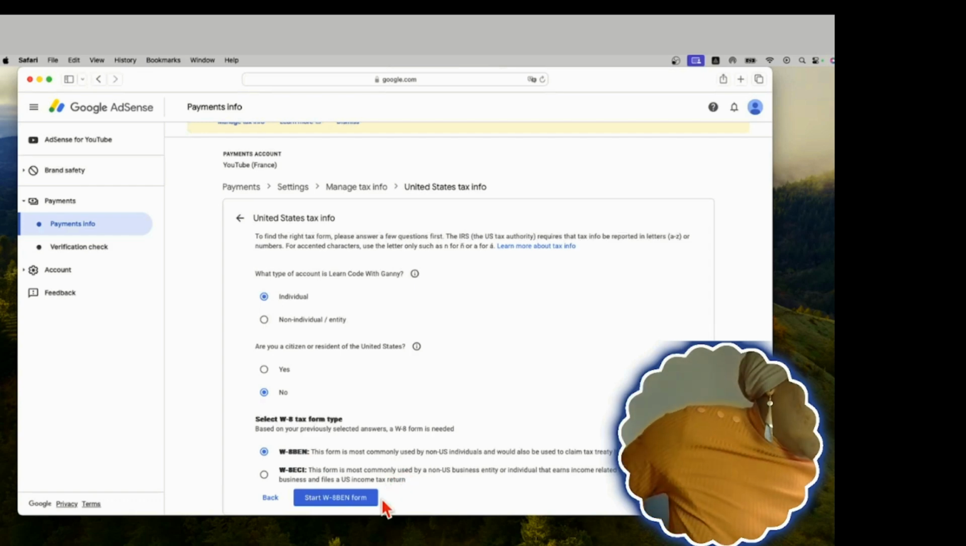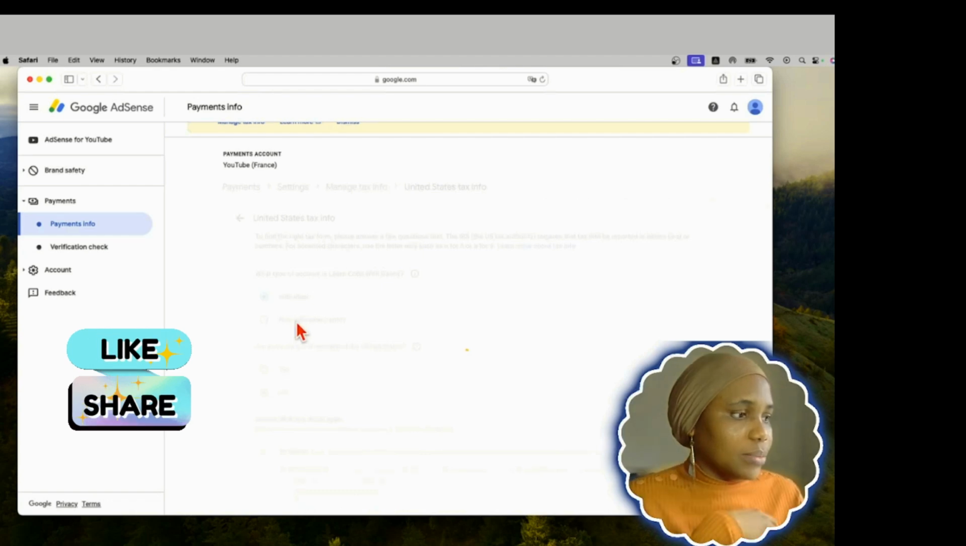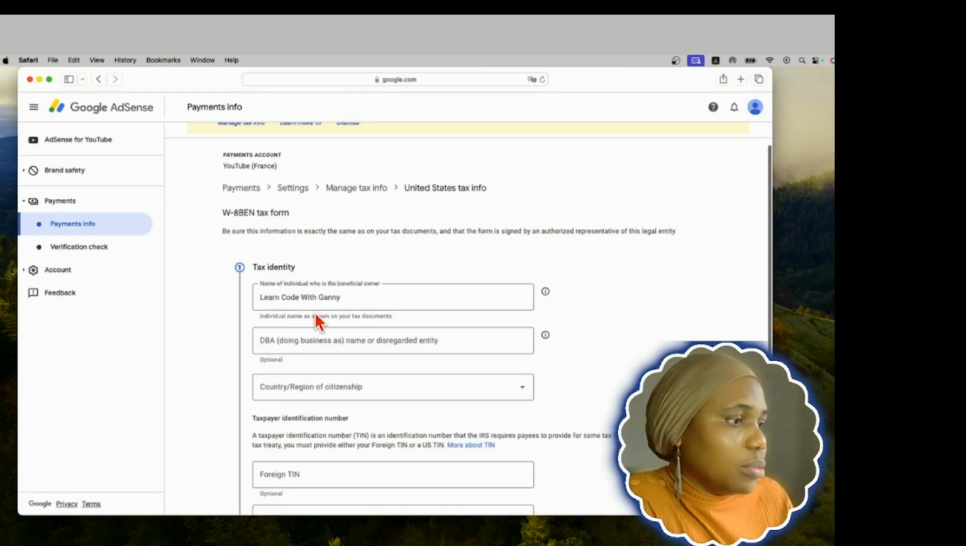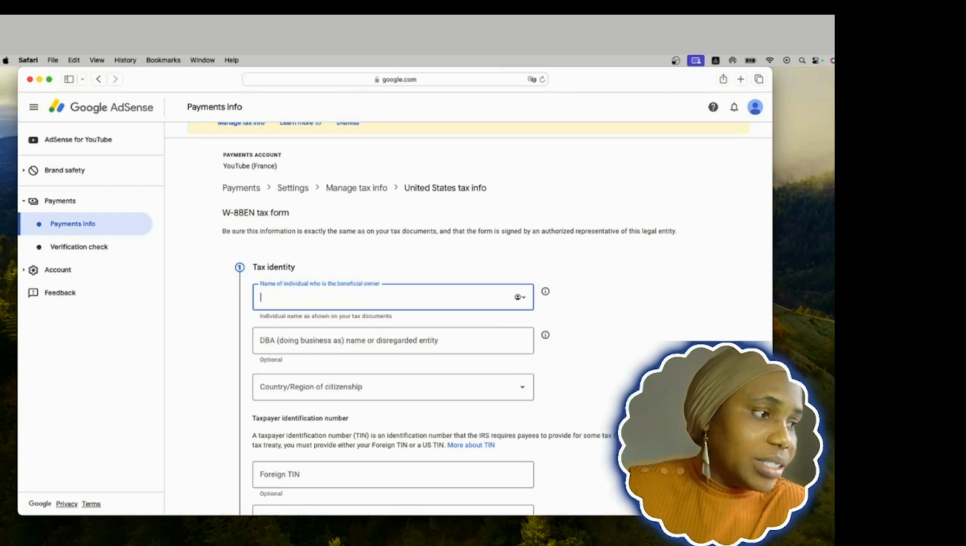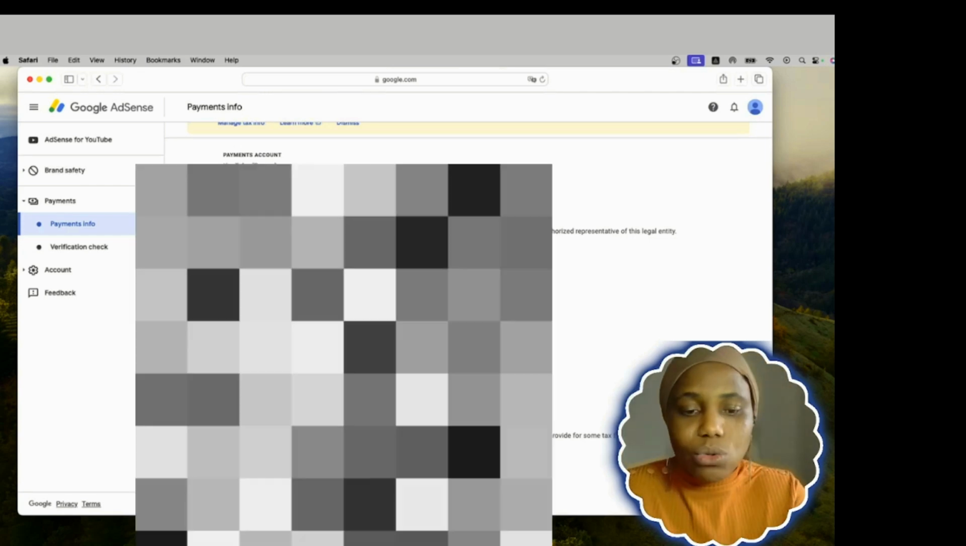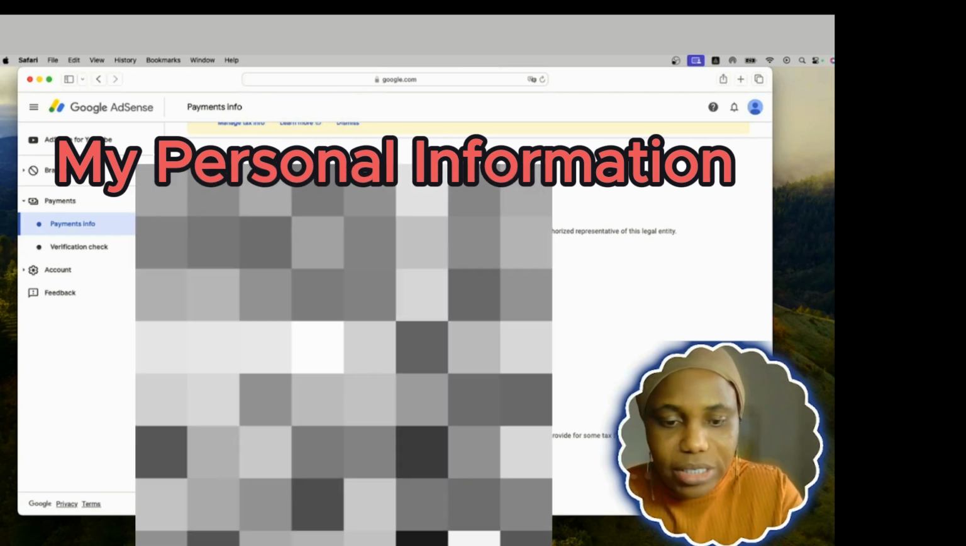So select and you click on start W8BEN form. So you click on it to allow you to load. This one should be your first one, your original name, because they said individual name as shown in your tax document. So that is my name as is shown in the tax document here in France.